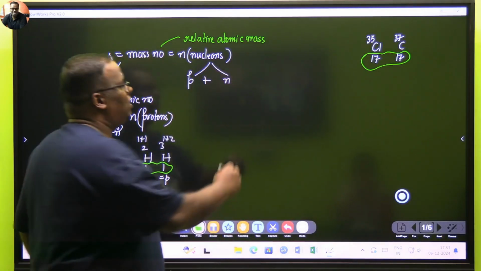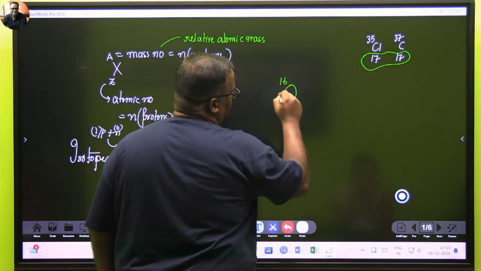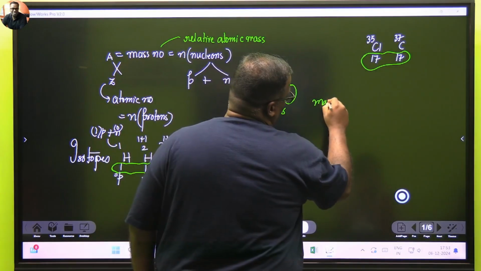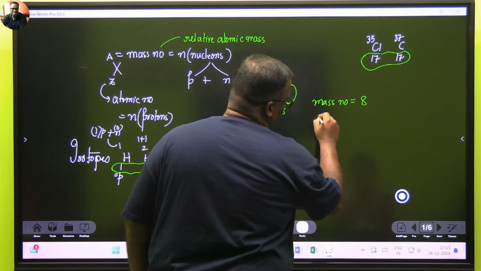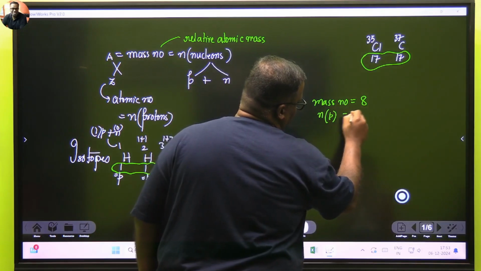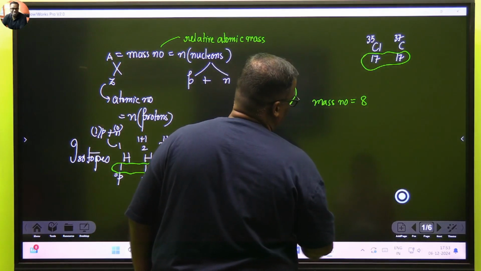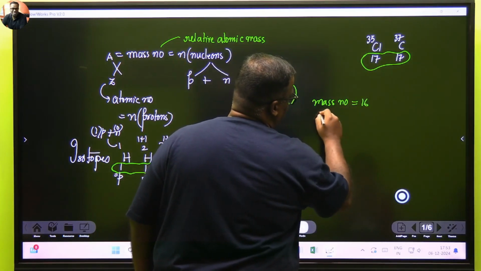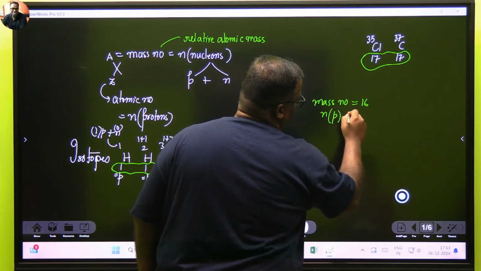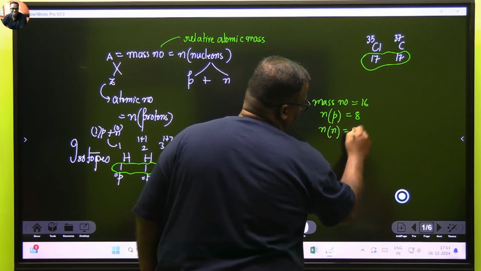If we take oxygen, O-16 with atomic number 8, and somebody asks me what is the mass number, I'll say the mass number is 16. What is the count of protons? I'll say the count of protons is 8. That means the count of neutrons is also equal to 8.